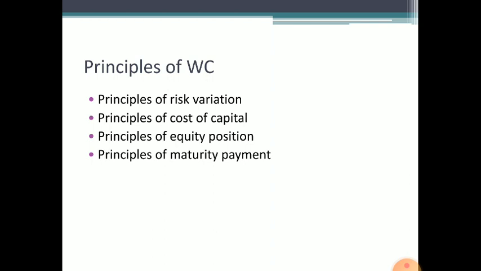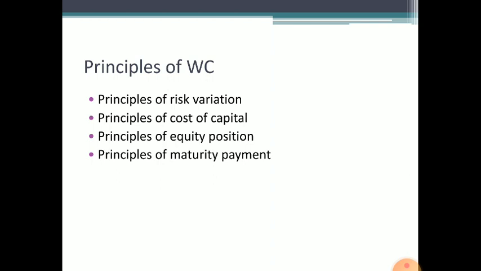Okay. The second one is principle of cost of capital. Different sources of finance have different costs of capital. If the risk is higher, the cost is lower. And if the risk is lower, the cost is higher. The additional risk capital results in a decline in the cost of capital.